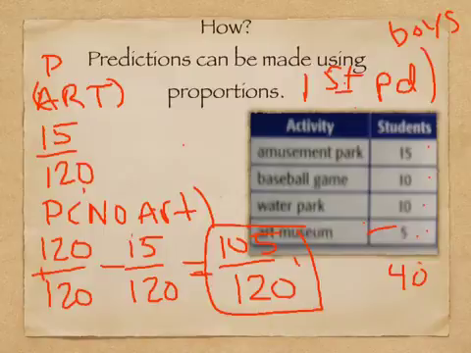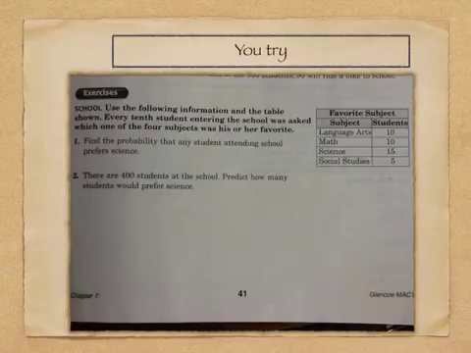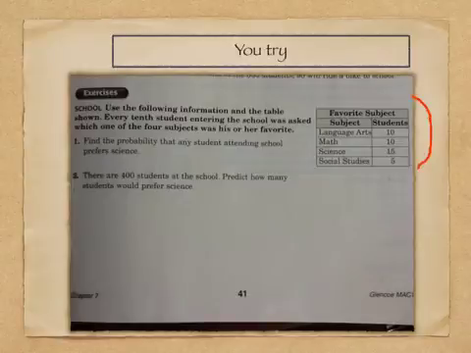So let's look at the next example. Okay, this one, now it's time for you to try. You're going to use the information in this table. Every 10th student entering the school was asked which one of the 4 subjects was his favorite. So somebody stood at the front door of the school, and every 10th person that came in was asked, what's your favorite subject? So we want to find the probability that any student attending school prefers science.